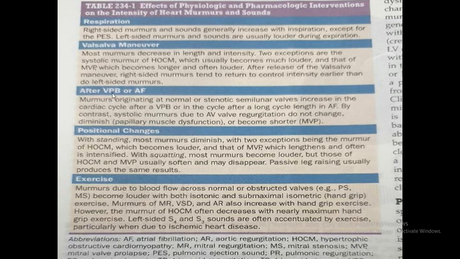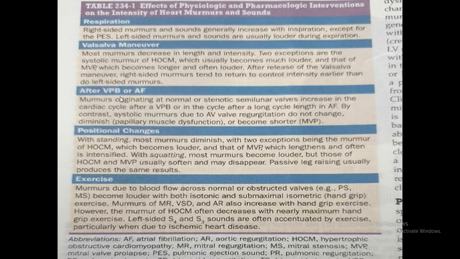VPB, that is ventricular premature beat. See the name itself, premature beat: this beat occurs when there is not much diastolic filling, a small amount of diastolic filling, and a weaker impulse is generated.